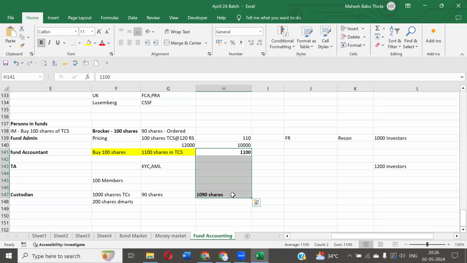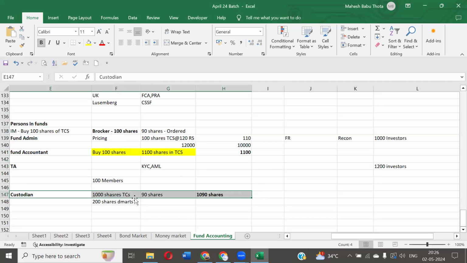Which document can I refer to? Can anyone tell me? I want to resolve this. Investment manager gave 100 shares. We booked 100 shares. But custodian is showing 90 shares only. Who made this mistake? Or is it correct or not? Did I make a mistake? How to know? Which document is the proper document to verify and validate the transaction? Whether it is 100 shares or 90 shares, you want to know. Which document can you refer to now?